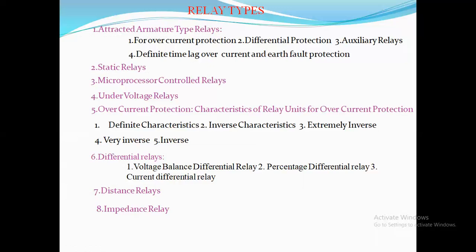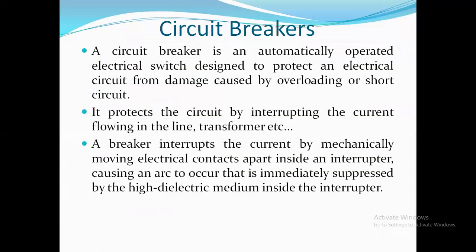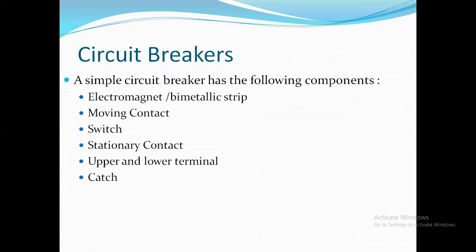And if you go for the circuit breakers, a circuit breaker is a slave which will take command from the relay and will make the circuit or break the circuit based on the instruction given from the relay. So it protects the circuit by interrupting the current flowing in the line by opening the contacts. When the opening of the contacts takes place, there will be isolation of the healthy system from the faulty system.